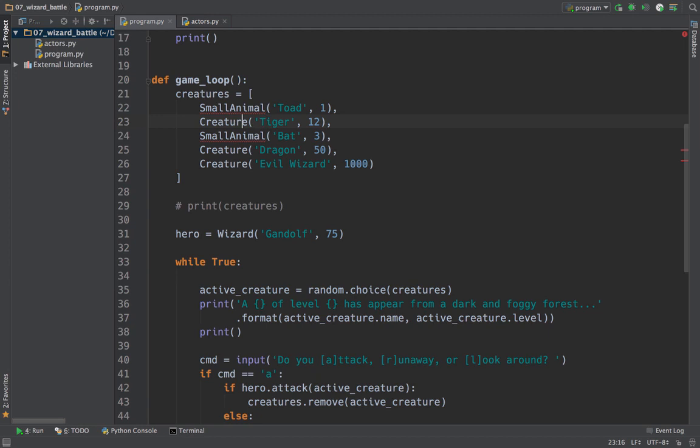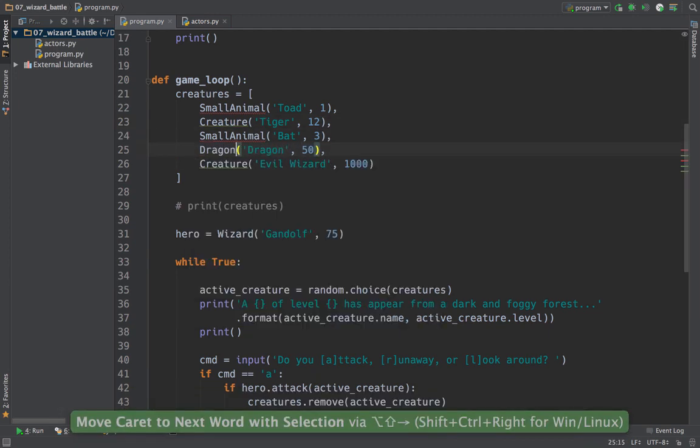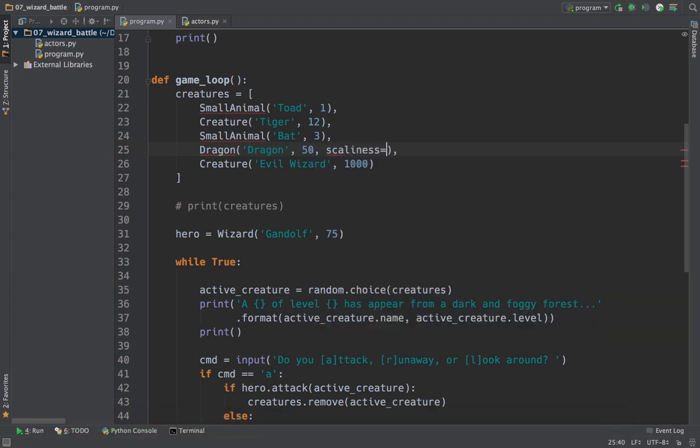Whereas a tiger is maybe a predator. Dragon, maybe this would be a dragon. And maybe to the dragon, we could say scaliness equals 20, like whatever a scaliness factor is, right? And that might be considered when the dragon is fighting. If it has more scales, it's even harder to beat. And then similarly, maybe the wizard has some type of magic, and it somehow takes that into account as well, right? So maybe we put a wizard here.